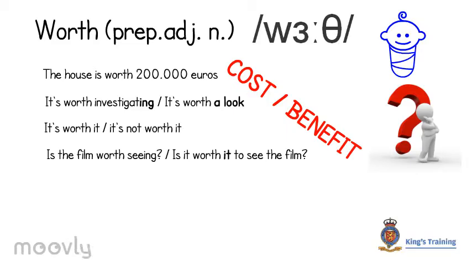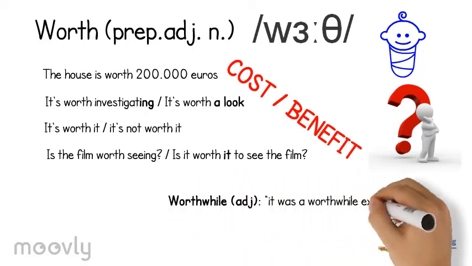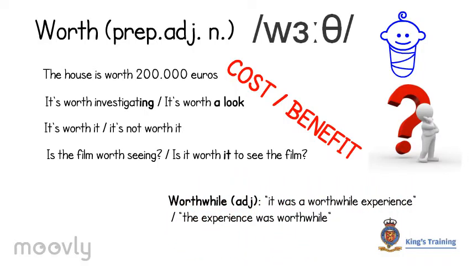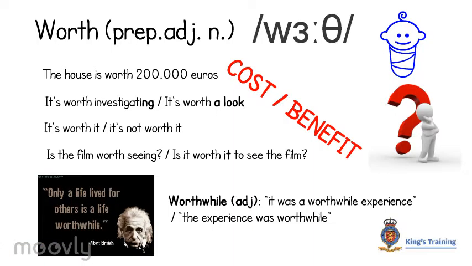Another key word related to worth is worthwhile, as an adjective form of worth, meaning the same as worth but used as an adjective to describe something either directly before the noun or after with the verb to be. As you can see in the quote here, Einstein breaks this rule for poetic effect.